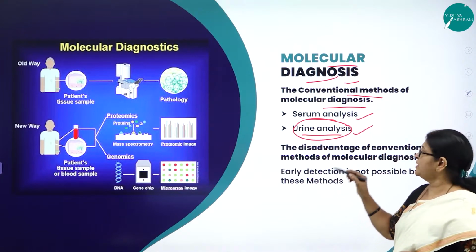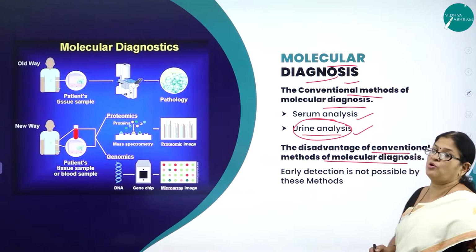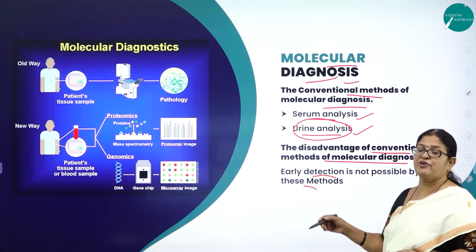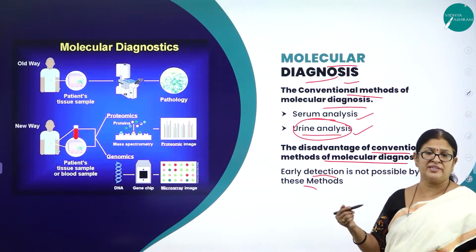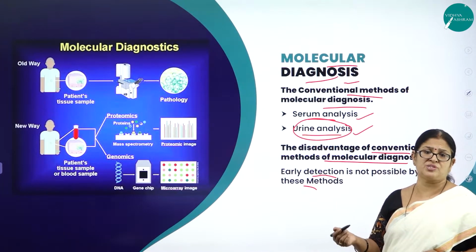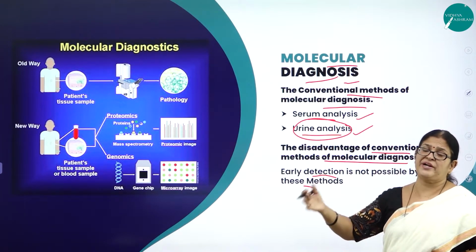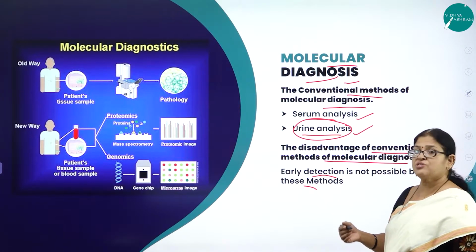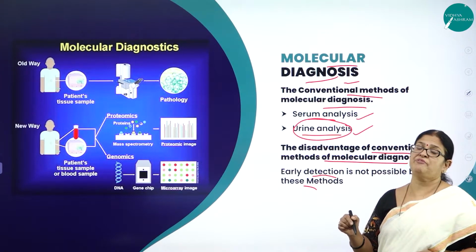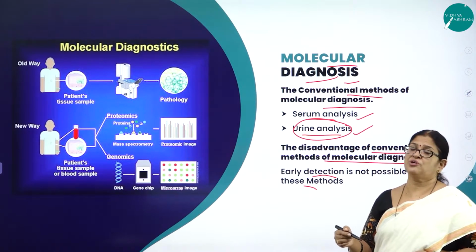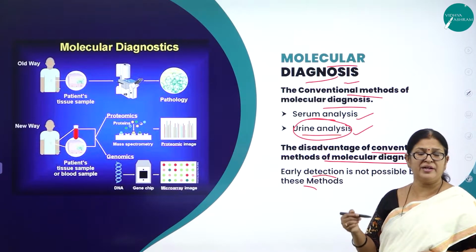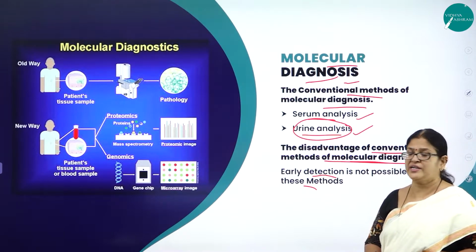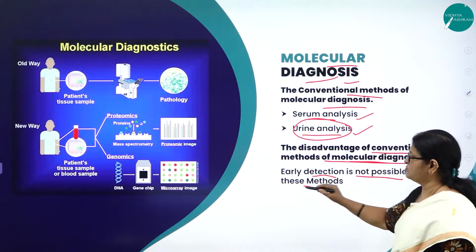But what is the disadvantage of these conventional methods of molecular diagnosis? Early detection is not possible. For example, right now, if you go for a corona test, we don't get the result immediately. They take some time to come out with the results. That is again a drawback. The disease may spread further till we get back the results, whether the person is corona positive or negative. So the detection should be very fast. The results of the test should come out fast so that proper treatment can be done. That is the great disadvantage of the conventional methods of molecular diagnosis. That is, early detection is not possible by these methods.